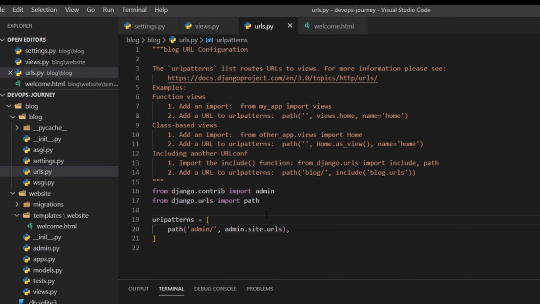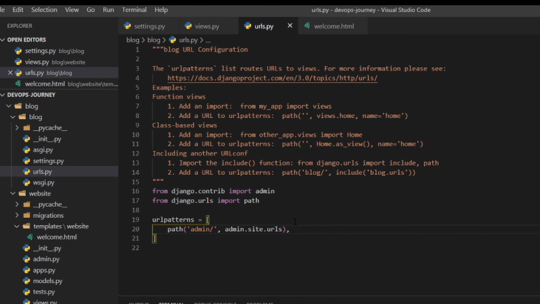And here you can see all the URL patterns for our application. And by default, there's only one entry here, and that's for the admin interface. This is something we're going to go over in a later video because it's a really powerful feature of Django. Basically, it lets you have easy access to the database to create a bunch of users, remove a bunch of users, and just work with all the data within your application from an admin GUI. So a really powerful feature, but it's something we'll look at in a different video.